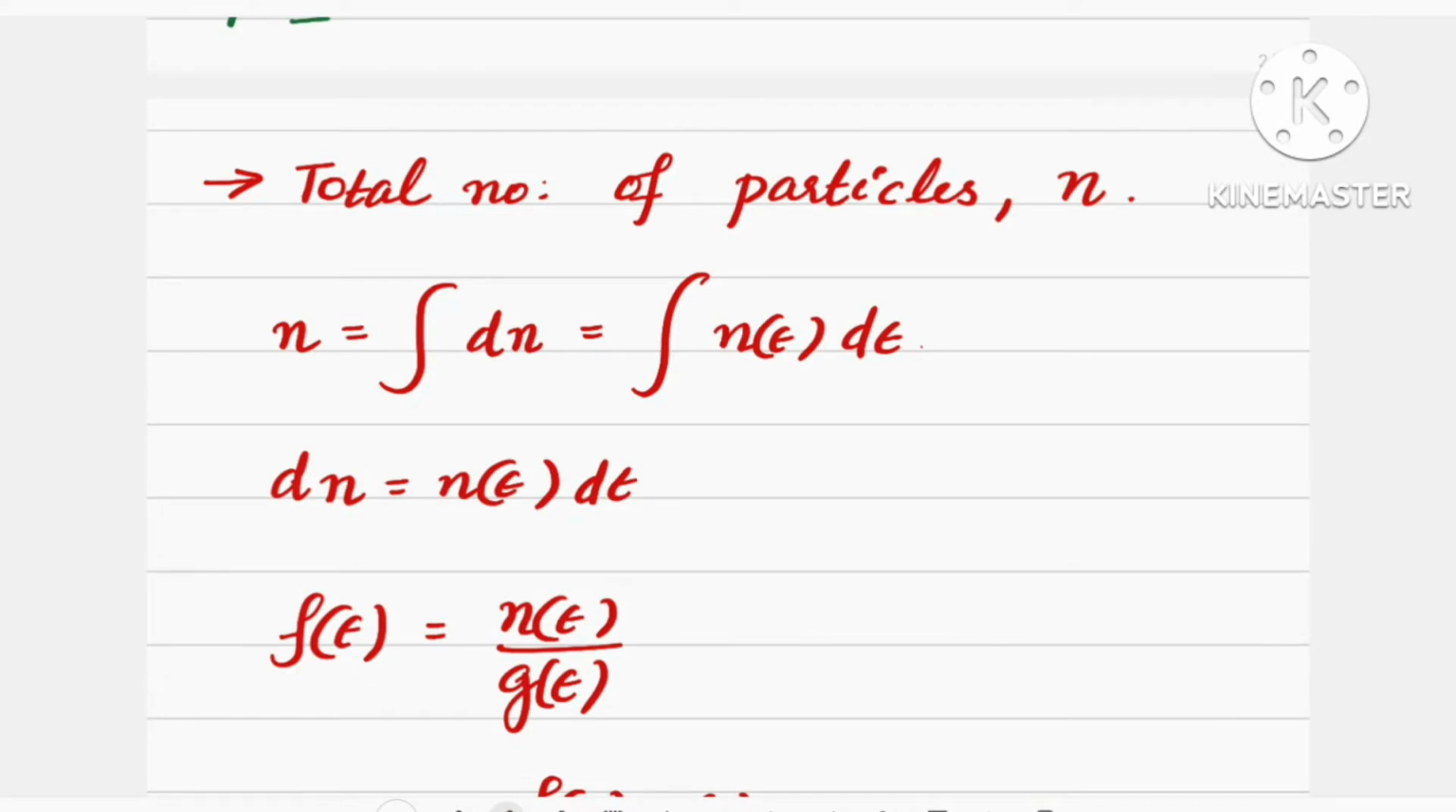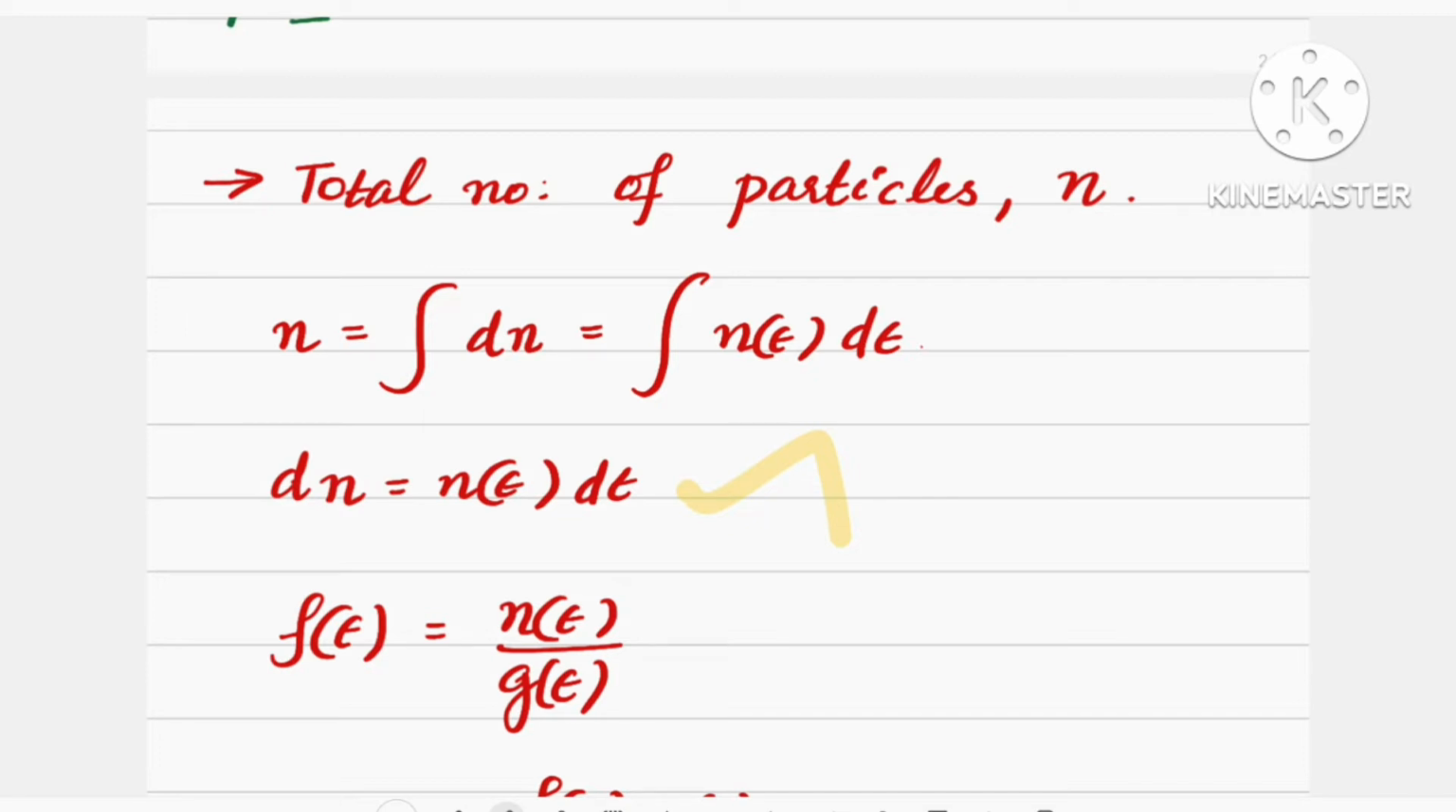Now we have to find out the total number of particles n. For that we have to find out n, which can be represented as integral dn, and that is equal to integral n(ε) dε. That is, the total number of particles n is equal to integral n(ε) dε. Then we can represent dn is equal to n(ε) dε, and also we can write